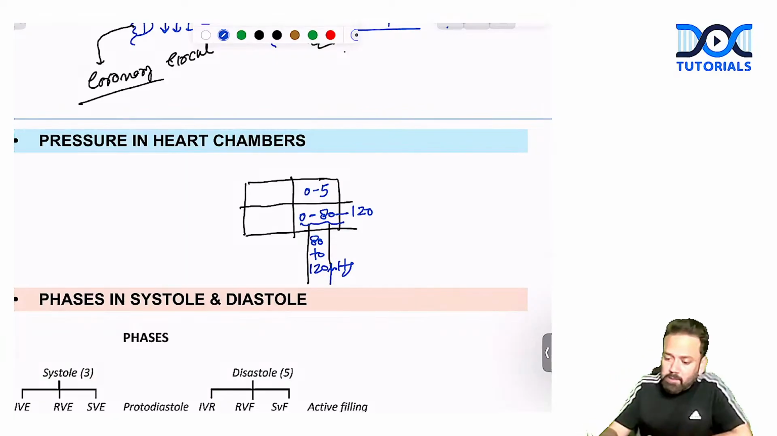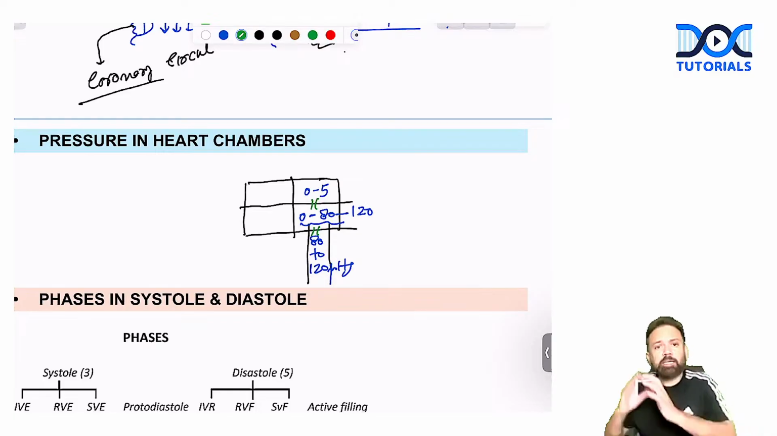Now, the valve which is between atria and ventricle is called the AV valve. And this is called the aortic or pulmonary valve. I will use the word aortic because I'm talking about the left side of the ventricle. The same cycle will continue on the right side. It is not going to change.